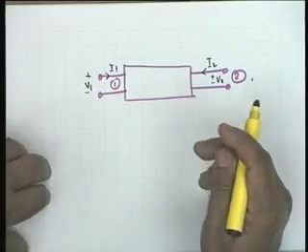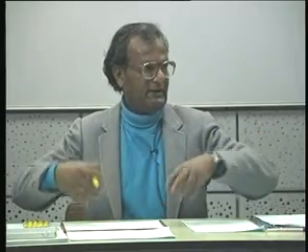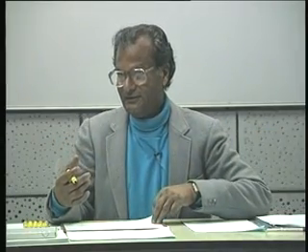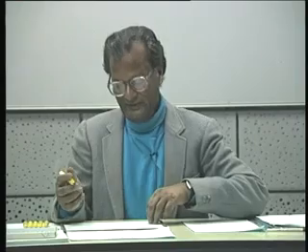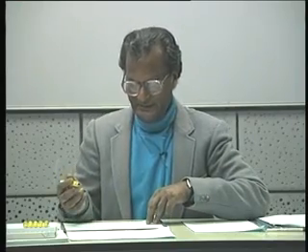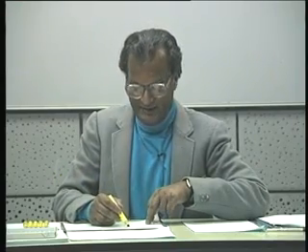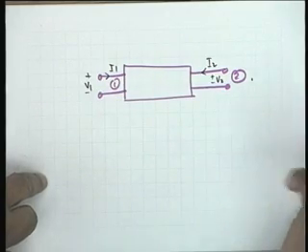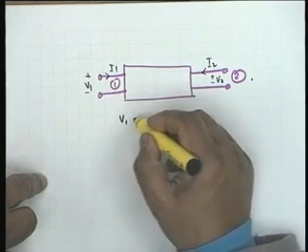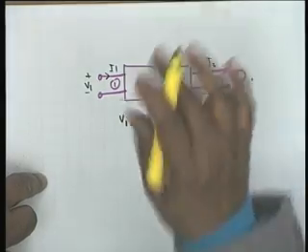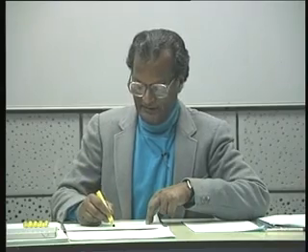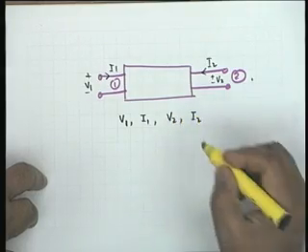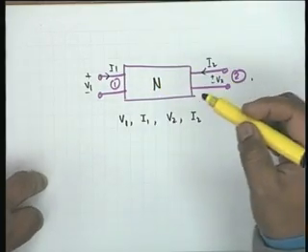The convention is that currents go into the network, exactly like the example of a 2-port that we have already dealt with, the transformer. Obviously, if this is to be a port, then the current going out here must be I1, and the current going out here must be I2. So the terminal quantities are 4 in number, V1, I1, V2, I2, and this is a black box.